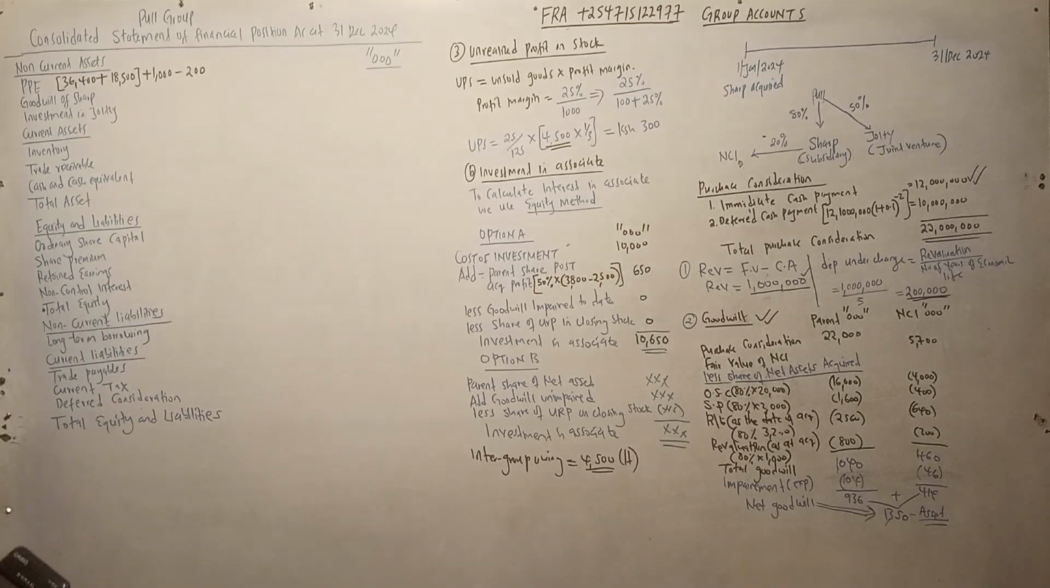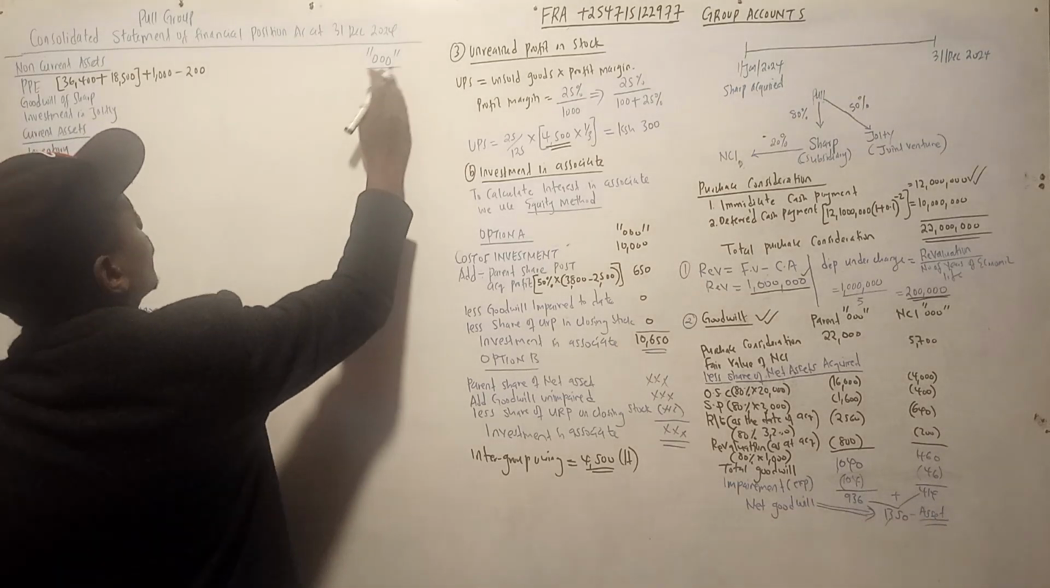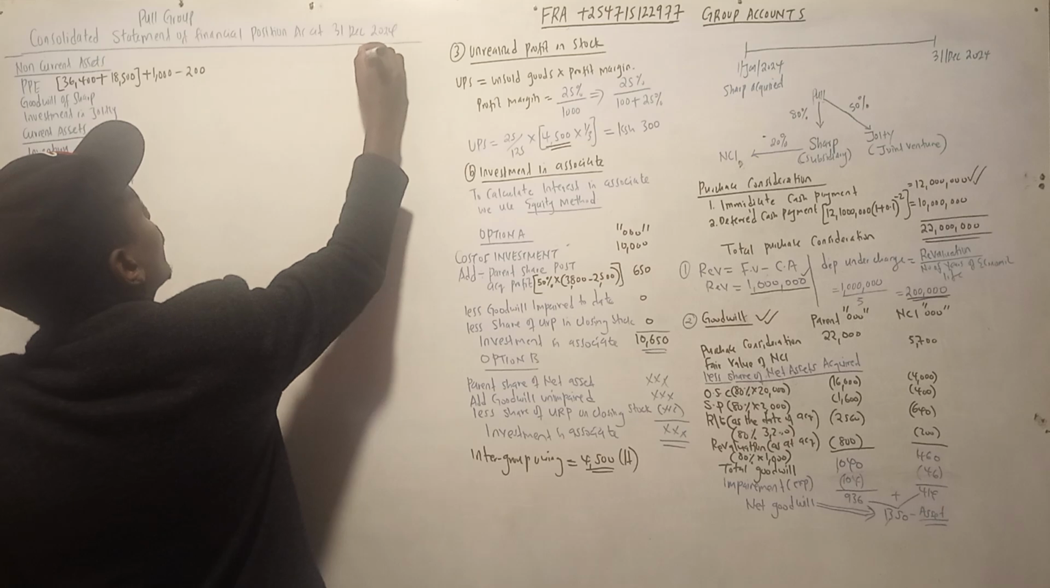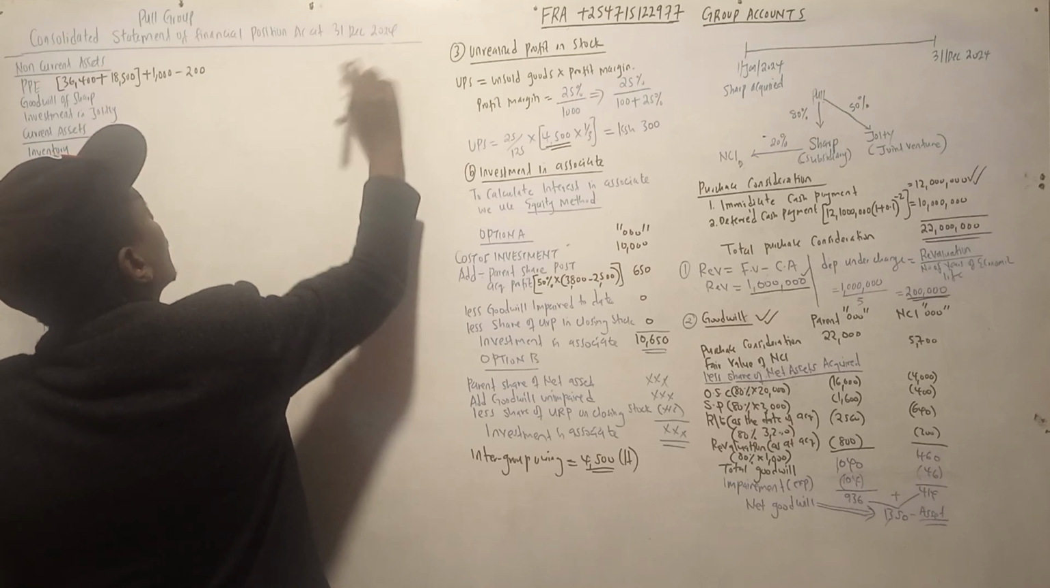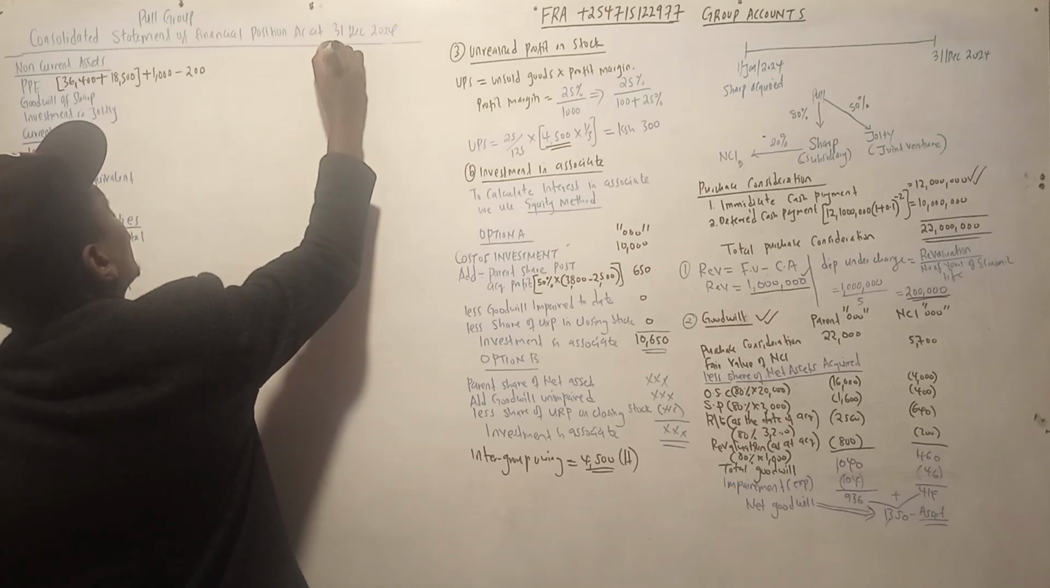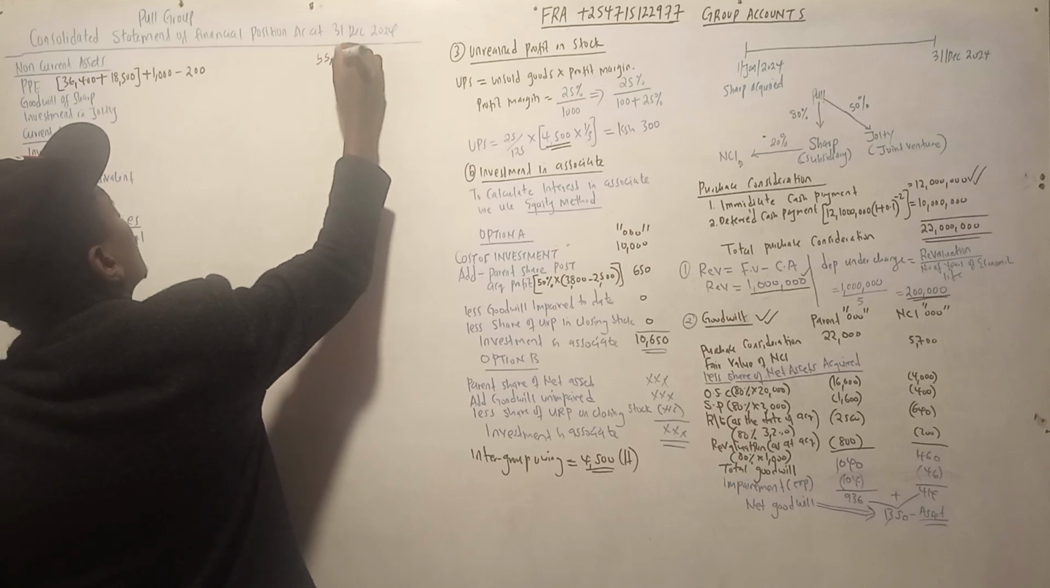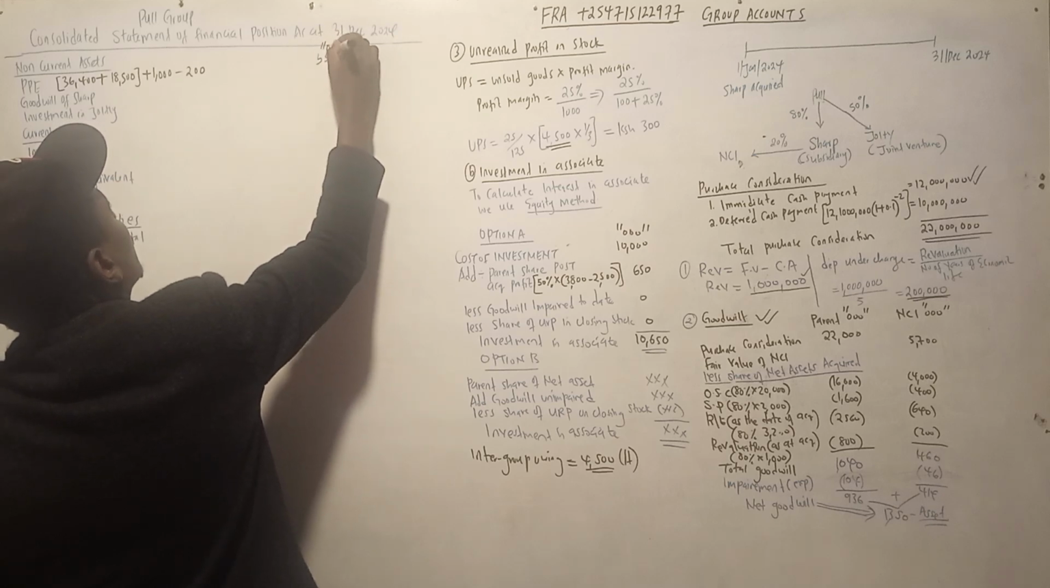How much is that? 36,400 plus 18,500 plus 1,000, so not minus. Supposed to be 1,000 minus 200. That gives 55,700. So that one is 55,700.